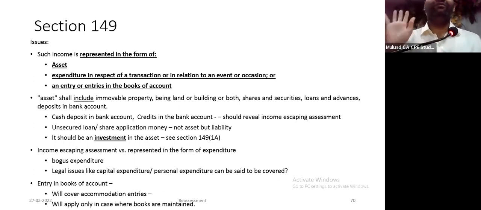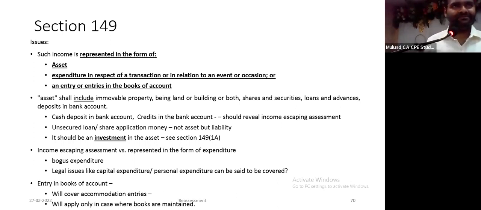Here they are trying to cover your bogus expenditures. So if I purchase goods, or if I show that I have purchased goods, but it's a bogus purchase, and they have information, certainly it will not fall in asset because यहाँ पे तो पैसा बाहर गया. So therefore, they will now try to cover you under 2. This is an expenditure, income represented in the form of expenditure.